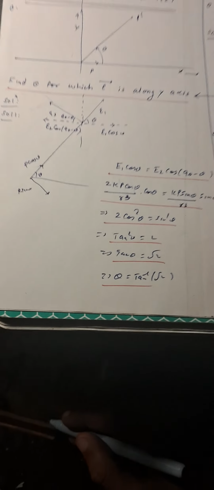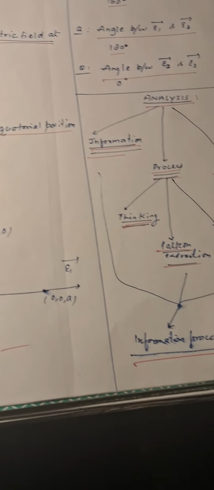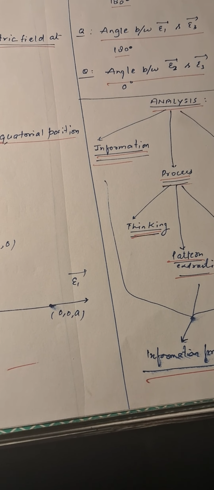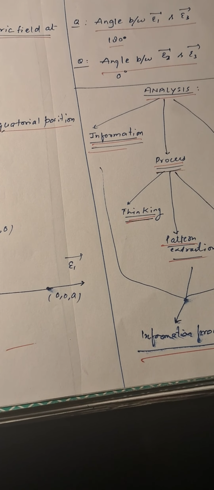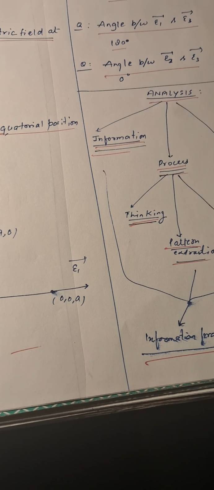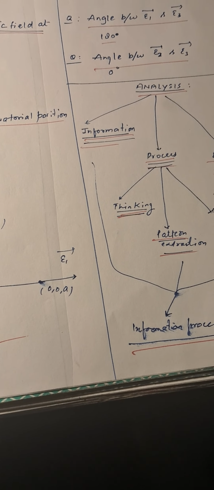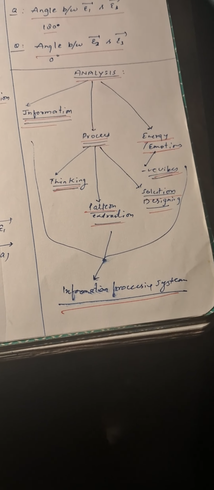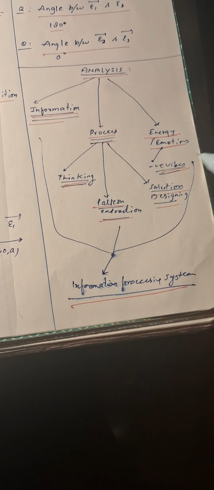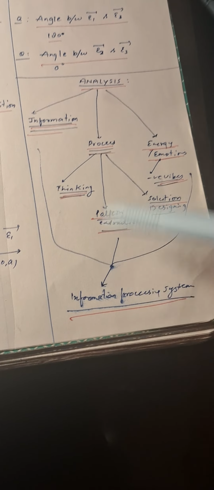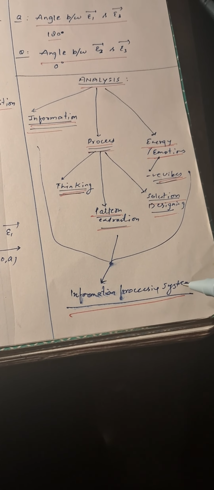So if you are really preparing for competitive exams and aspiring to crack them, first of all make sure you work on your mind-brain system. You should gradually develop the higher brainwave functions of the mind-brain system. Only then will you be able to crack the competitive exam and solve the questions asked in it. Otherwise you will just struggle with thoughts, emotions or energies. And do remember this triad of information, process and energy or emotion. Using this triad, you have to develop the information processing system, which is the fundamental basis of cracking any competitive exam.